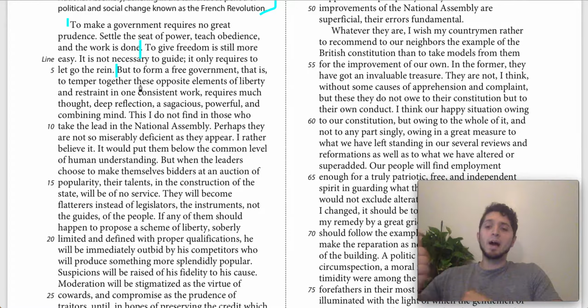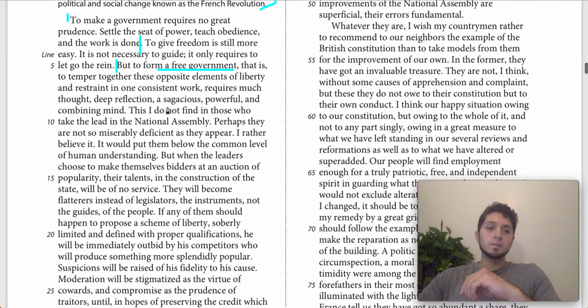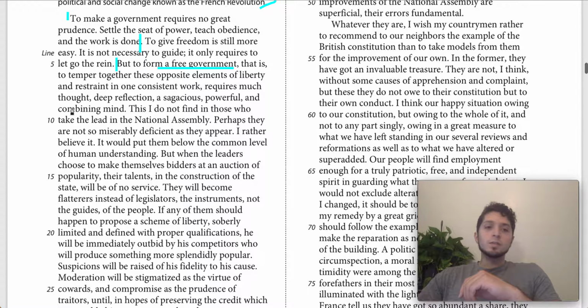So here he's saying power is easy because if you just put someone in charge, teach obedience, you have them do whatever you want. Then he's saying freedom is easy, you just let people do whatever they want, you don't have to guide them. But to form a free government, that is hard because you have to temper together these opposite elements. So liberty, allowing people to have freedom, and at the same time allowing order in government. Right? So he says to do that, you need to have thought, deep reflection, a sagacious, powerful, and combining mind.